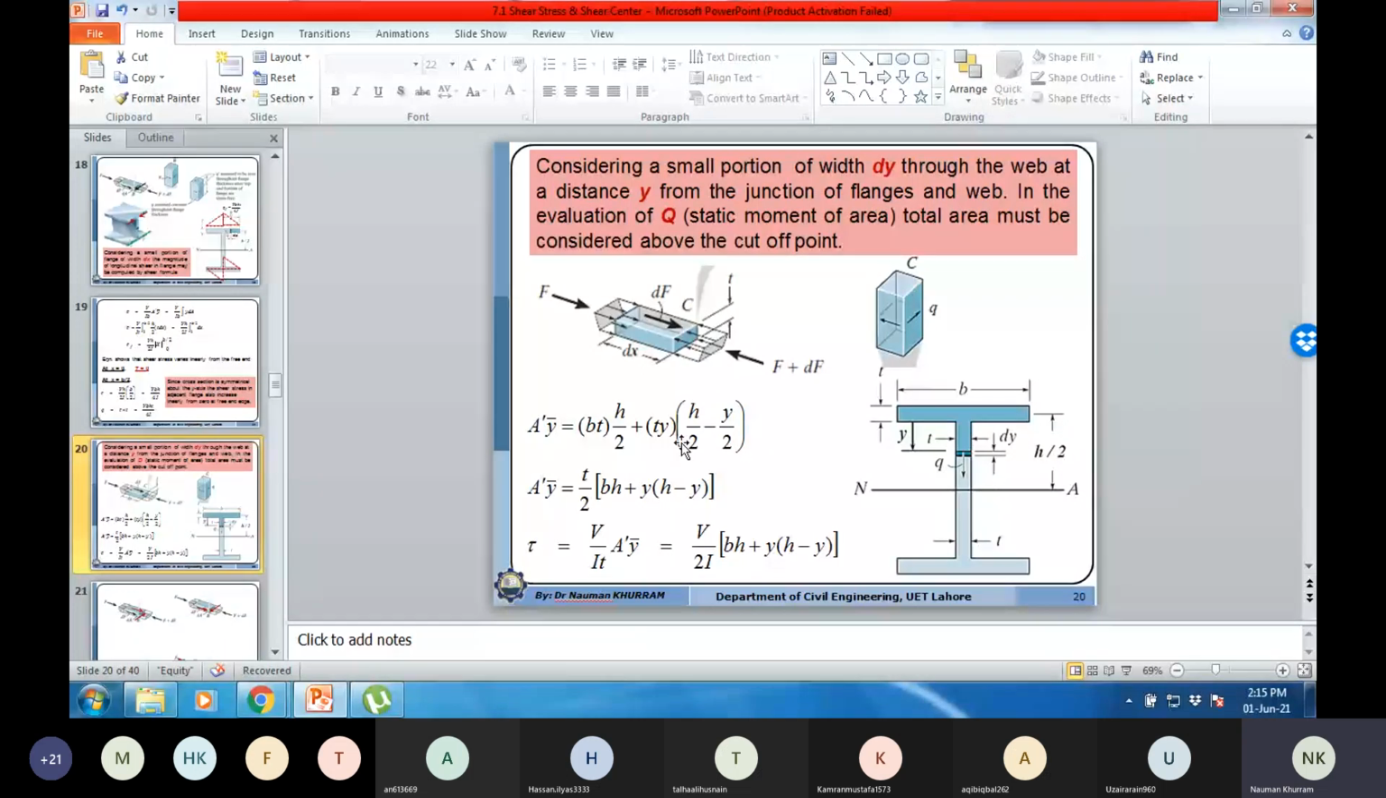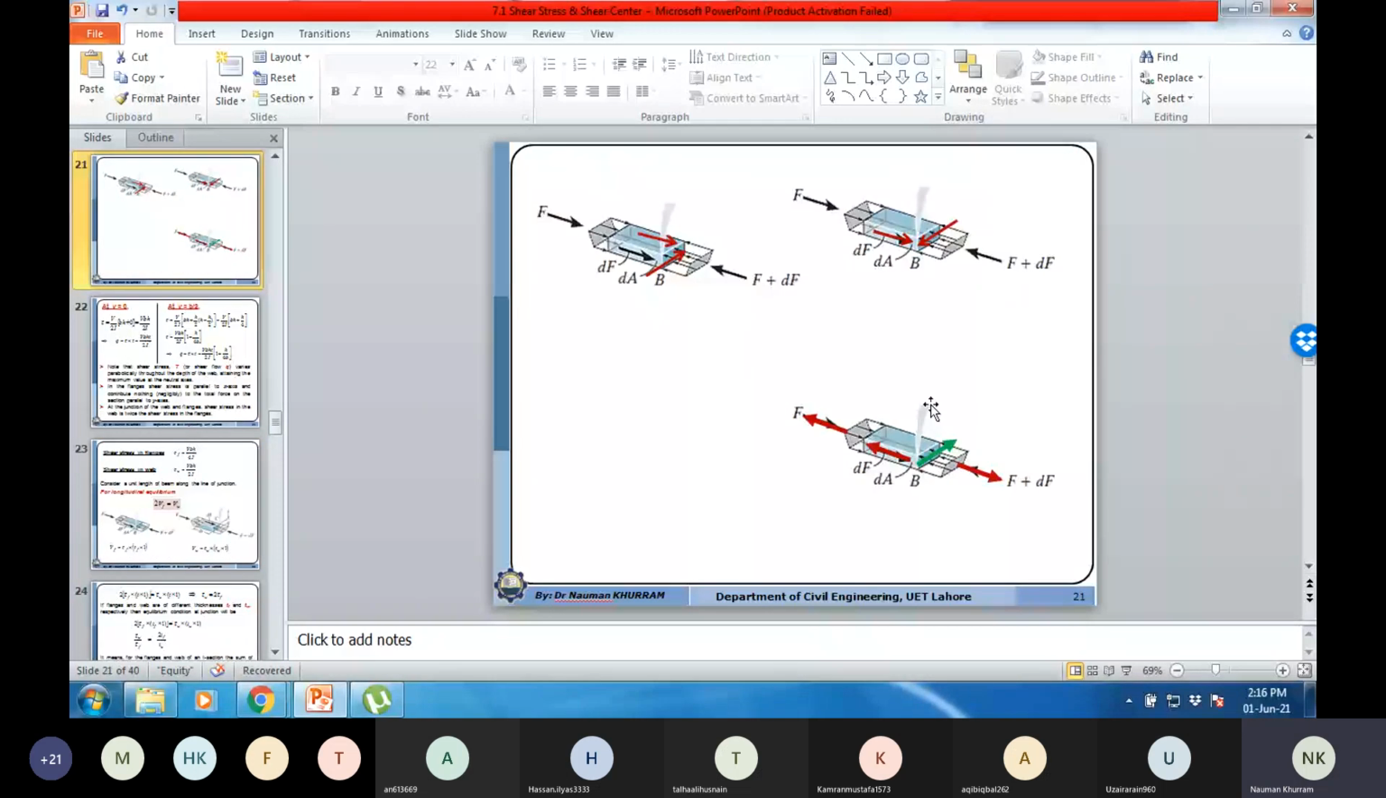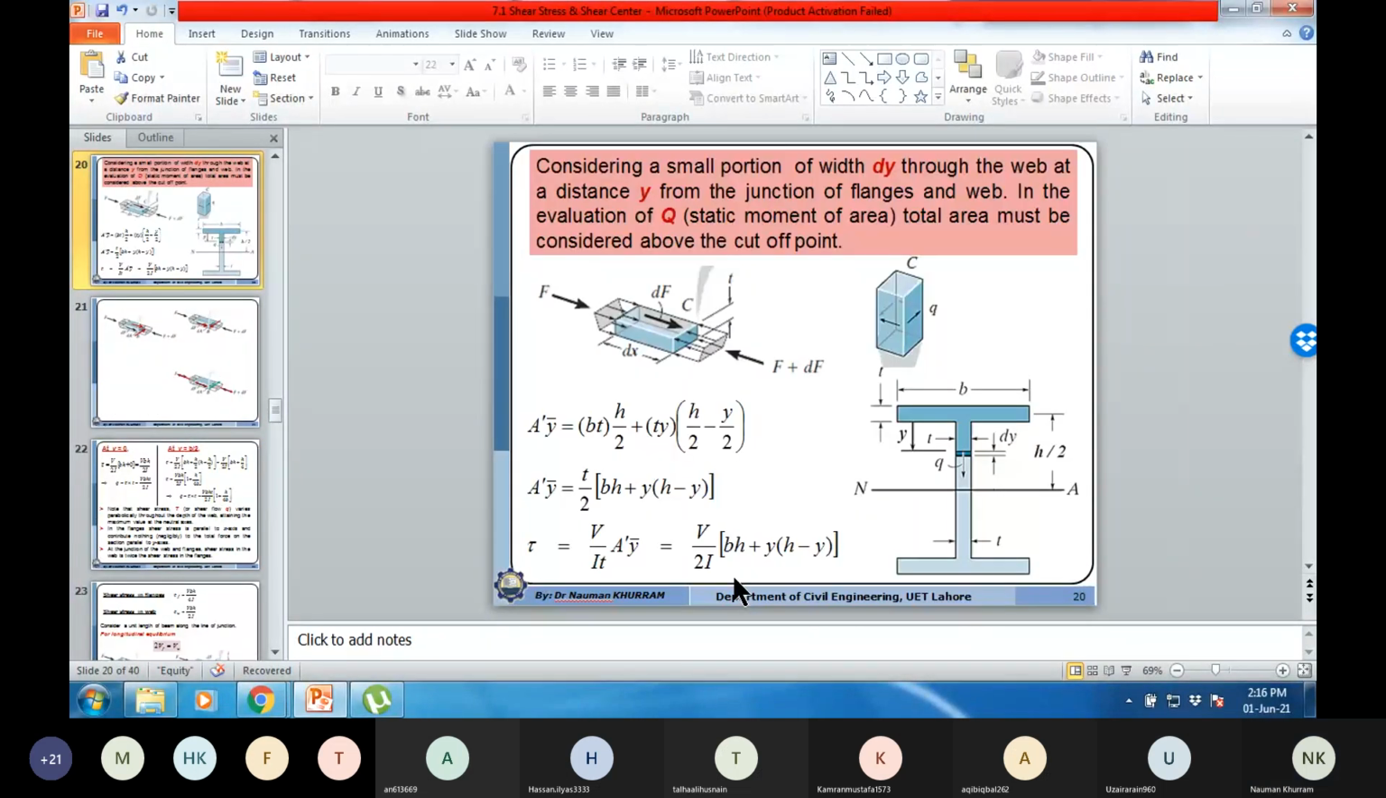So this is the summation of the moment of flange, and moment produced by the partial area of the web is the total moment produced by the entire area above this layer. If we substitute the value here, we are having this expression. So in this expression, we have summarized over here.